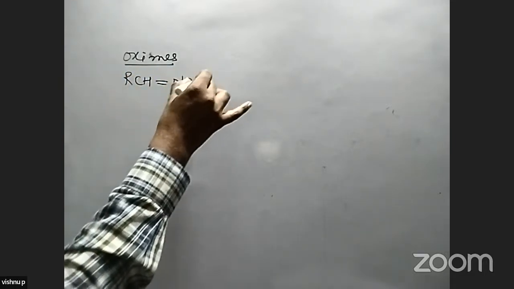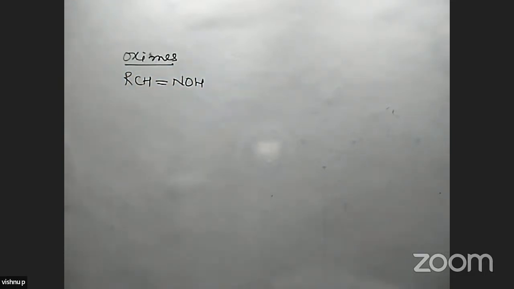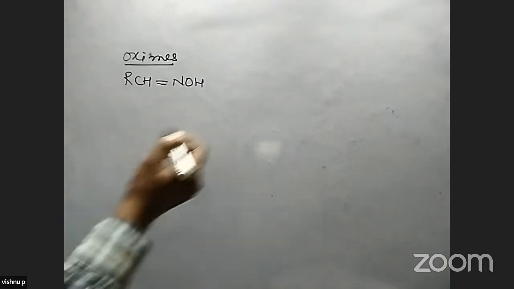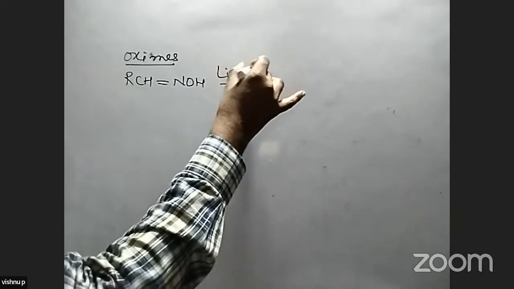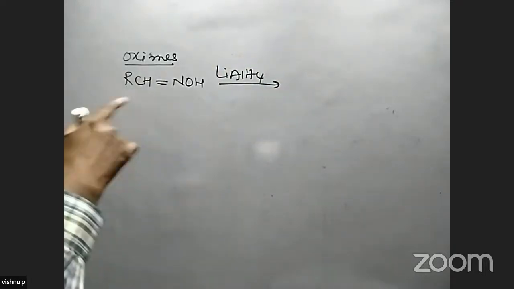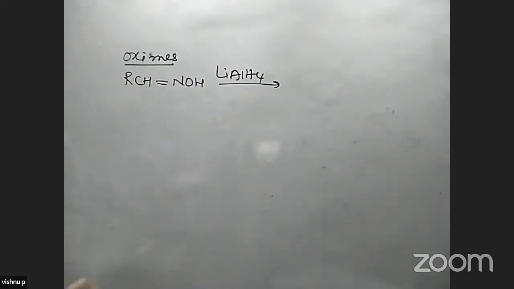Okay, next is from oximes, aldoxime or ketoxime. What is the oxime formula? RCH double bond NOH. These are called oximes. When this oxime is reduced with lithium aluminum hydride,